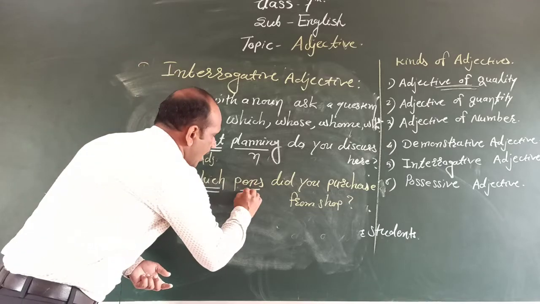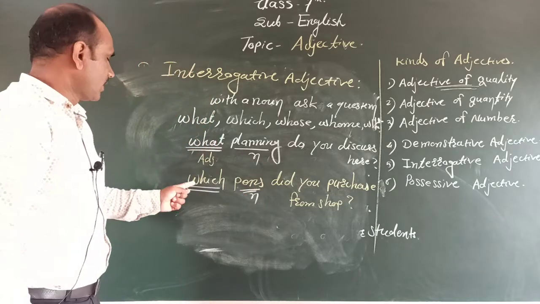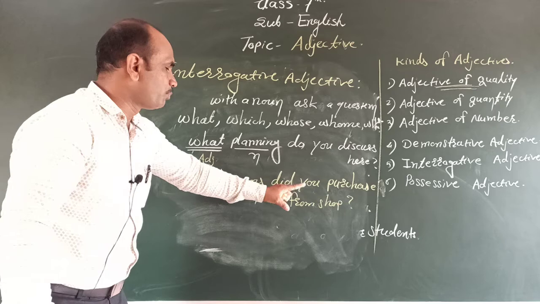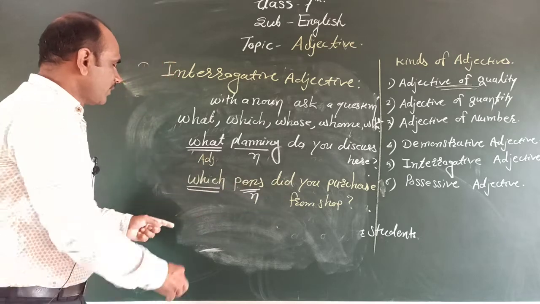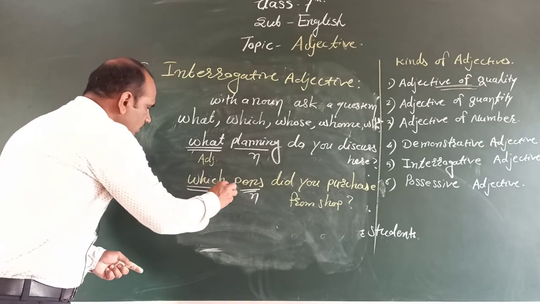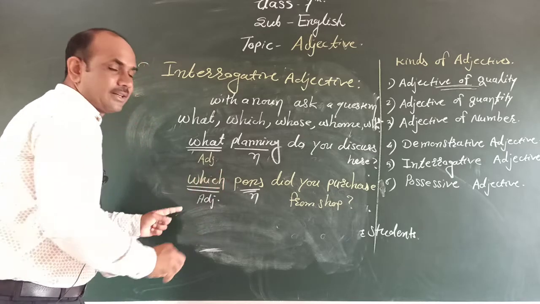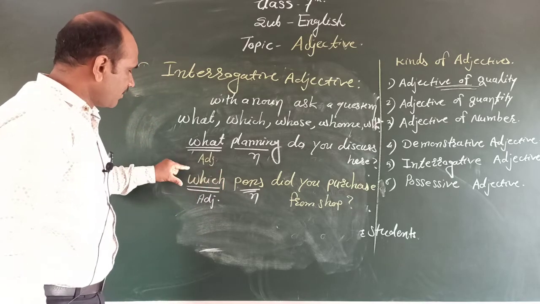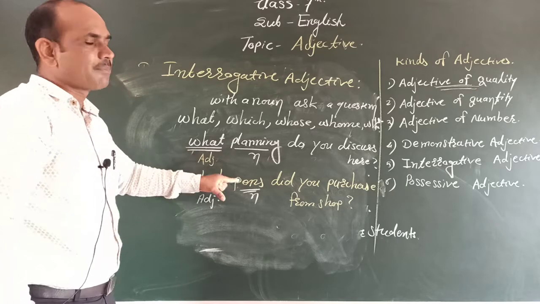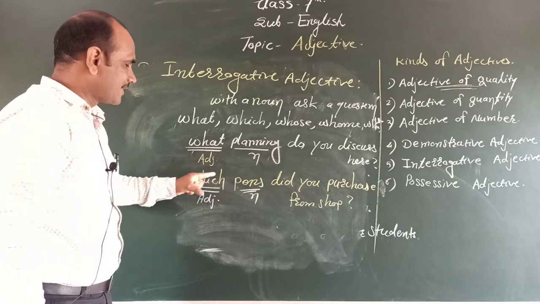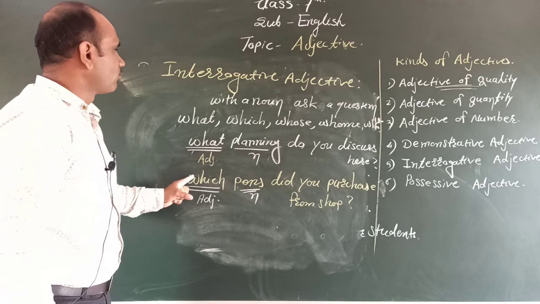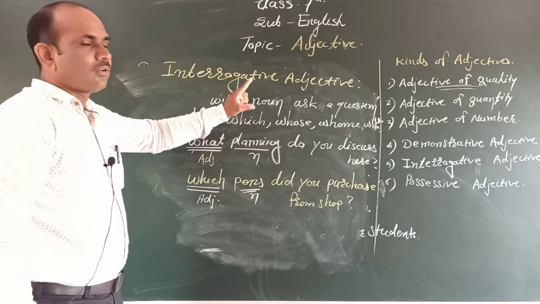Pens is a noun. Before the noun we are using the word which, so it is an adjective, and this word describes the pen. Therefore we call it the interrogative adjective.